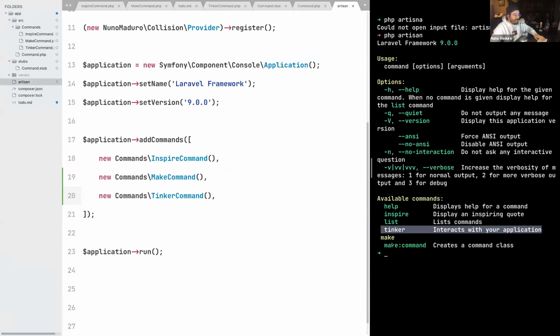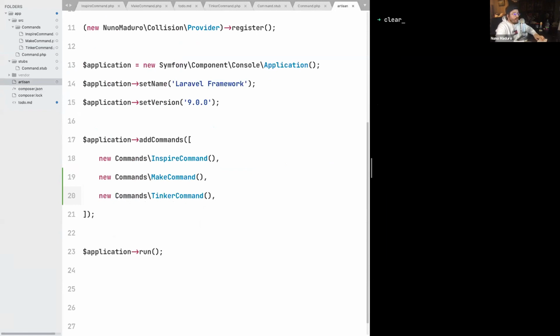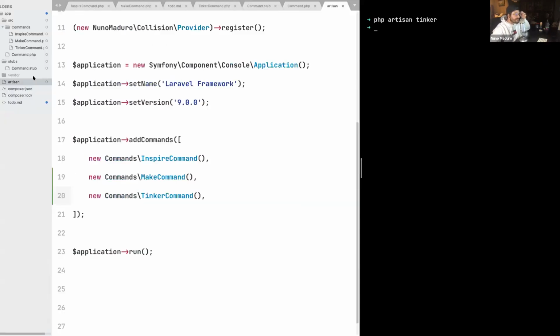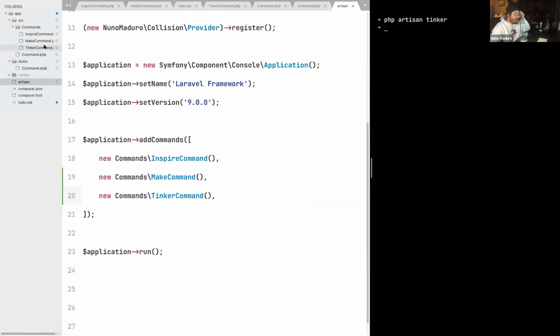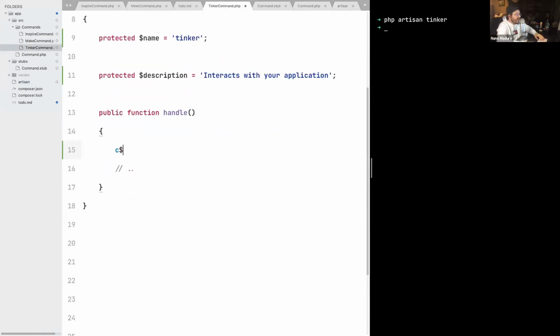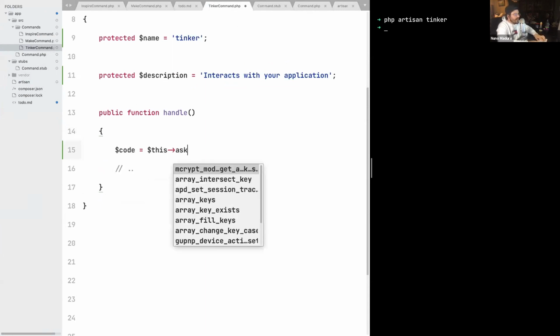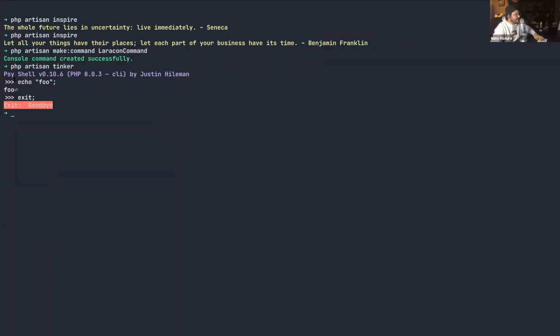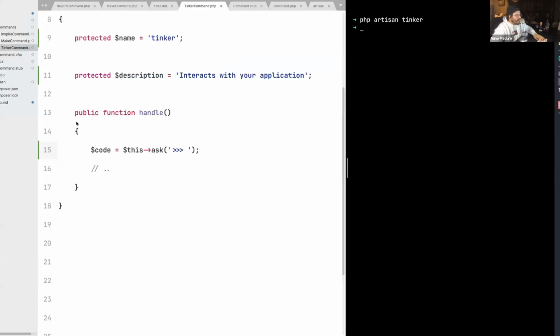There we go. So now, remember, what I want is being able to type php artisan tinker, and then I get that shell we just have got here on the fresh Laravel application. So the first thing we need to do is ask for code, right? So let's just ask for code. Code equals this ask. And then let's pull these three symbols that give the user the sense that he is within a shell, just like that.